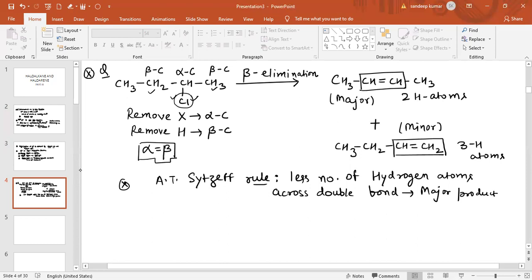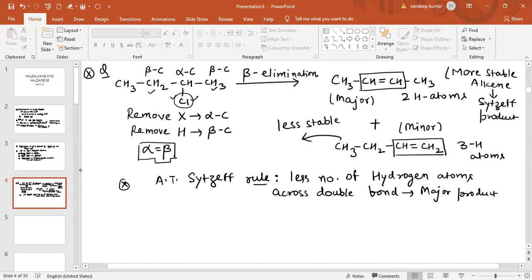So this is the more stable alkene. The more stable alkene is the Saytzeff product, while the less stable alkene, which is this one, is the Hofmann product. So the more stable alkene is the Saytzeff product and the less stable alkene is the Hofmann product. Please remember this.